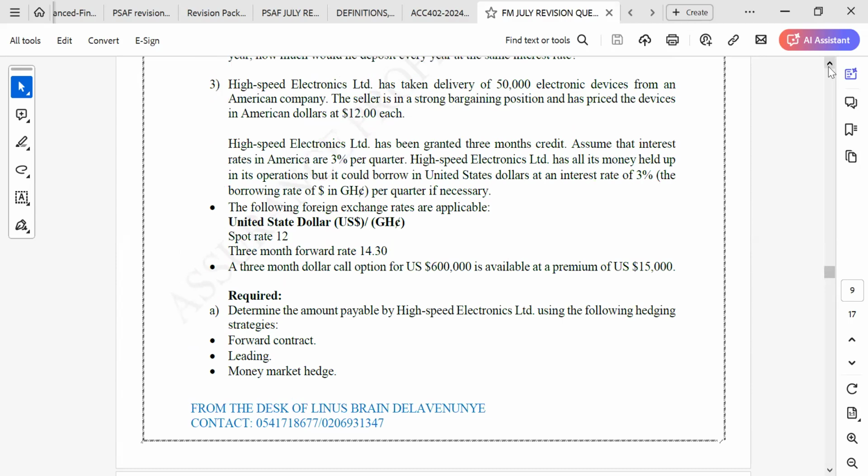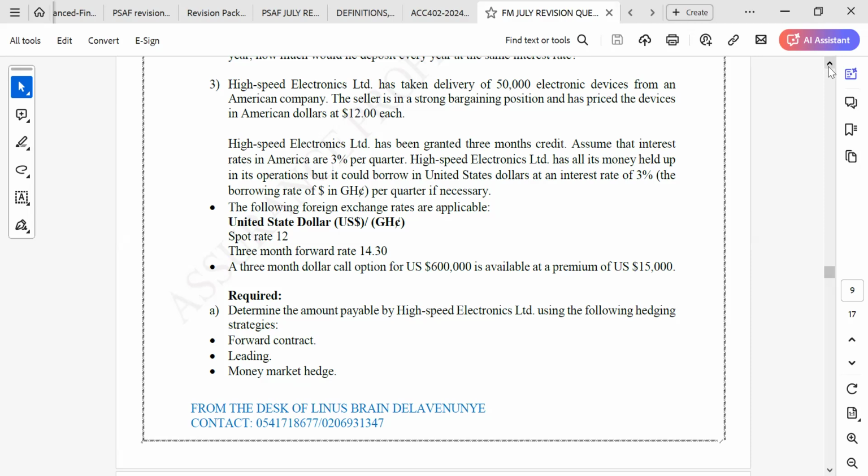So this is the question. It's about currency risk management. We have a company located in Ghana, and they are buying a supply from the US.